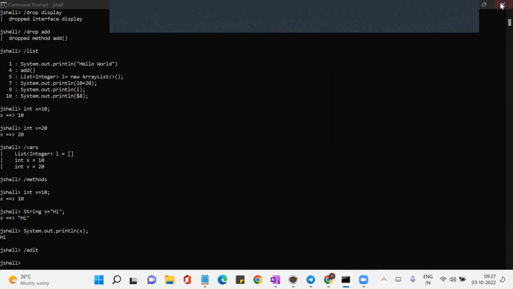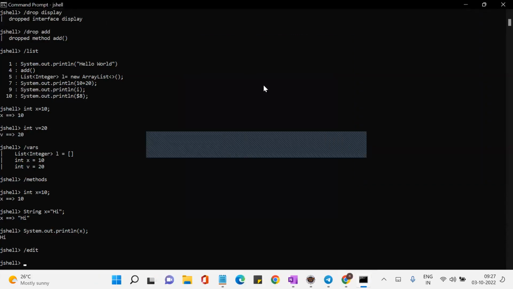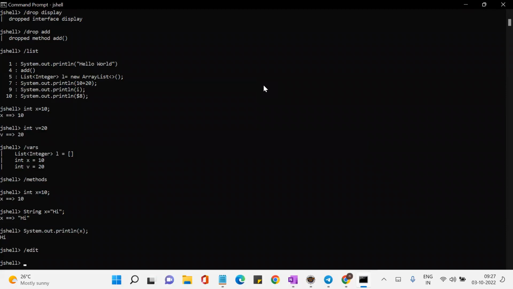Yes, Srivalli, in real time, what is the purpose of this JShell? You are executing your code. For example, you are writing code and your work setup is not ready. You have some compilation issues in your Eclipse and you're not able to start the server, but you need to test whether some sorting logic you are writing will work or not.